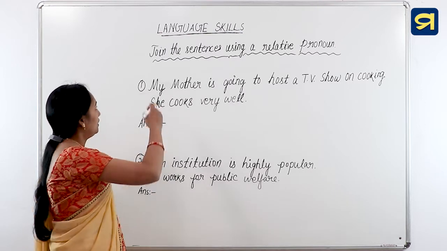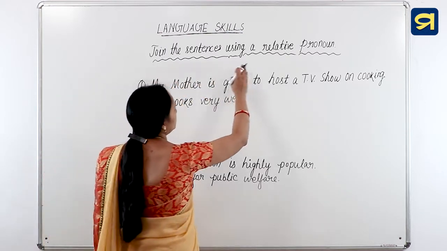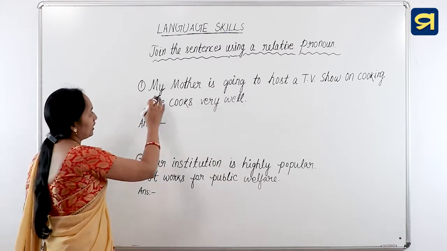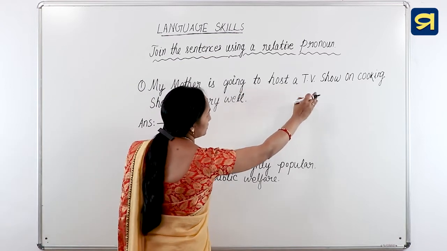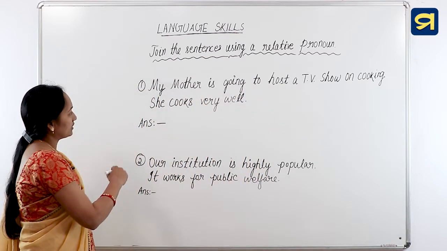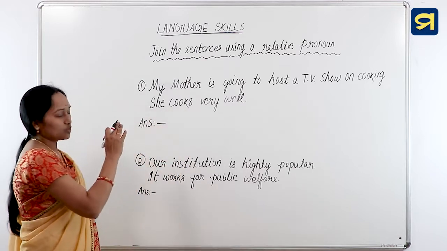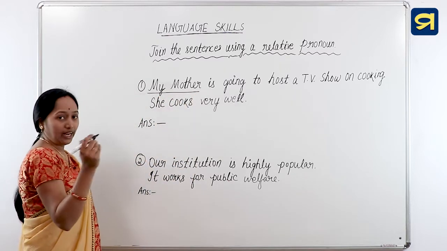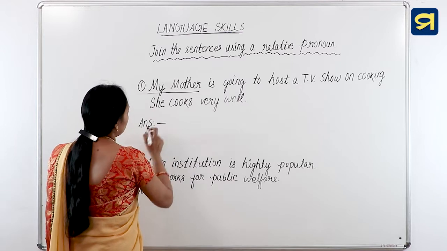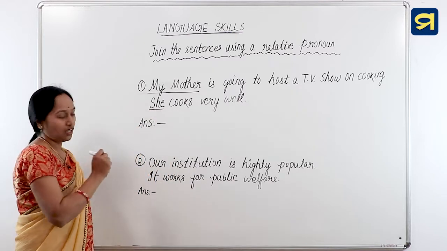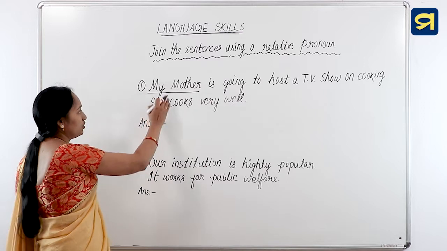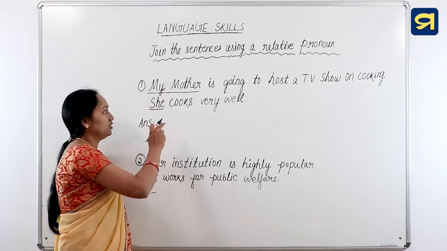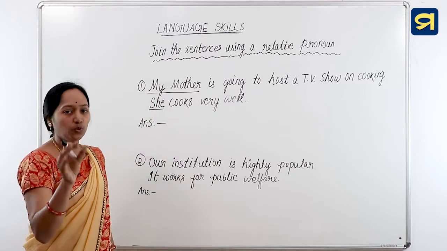Dear students, now let us join the sentences using a relative pronoun. So there are two sentences. My mother is going to host a TV show on cooking. And the second sentence, she cooks very well. So students, in the first sentence, the subject is my mother. And in the second sentence, she is the subject. So my mother and she both refer to the same person. So as it is a person, we will use the relative pronoun who.